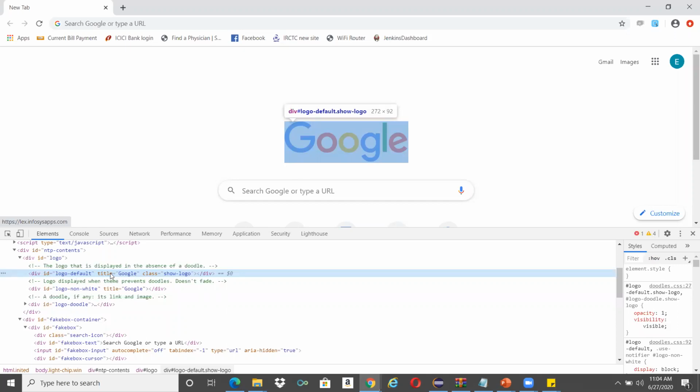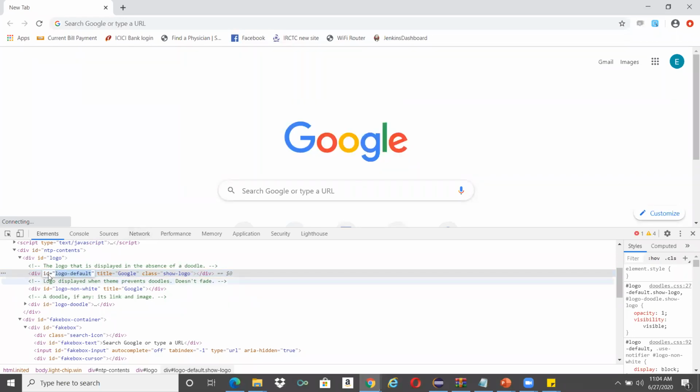So title is an attribute and it has a value called Google. Class is an attribute, it has a value called show logo. And ID is an attribute which has a value of logo default. So this particular logo, which is Google, has an attribute called ID, and it has a value of logo default.